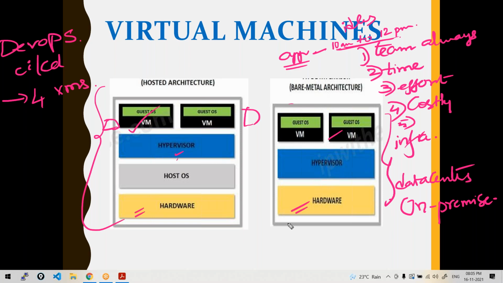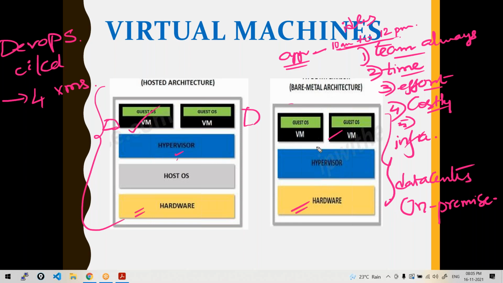So let me summarize again. A separate team should be there to manage this kind of infrastructure. It takes a lot of time, a lot of effort. It's very costly. Physical servers, huge physical servers, are very costly. Managing the virtual machines, there should always be a team working on it. The people will be working in shifts. Operations team, there'll be people in rotational shifts, always watching or managing this kind of infrastructure.